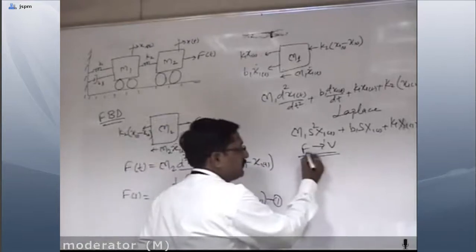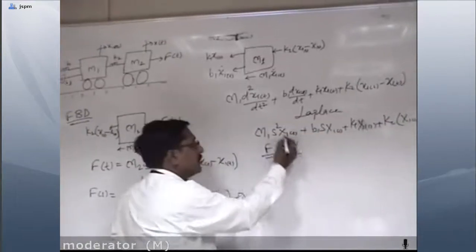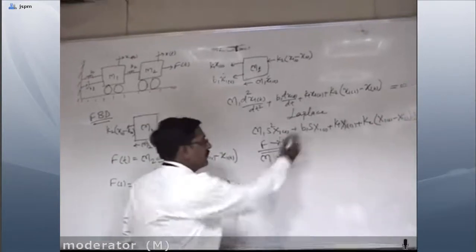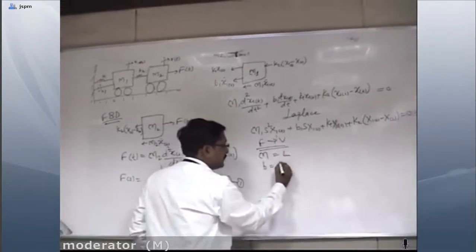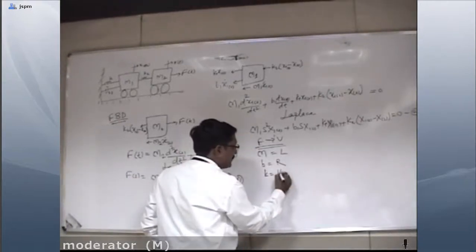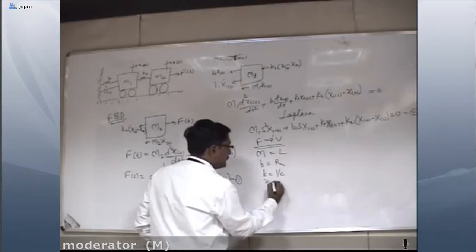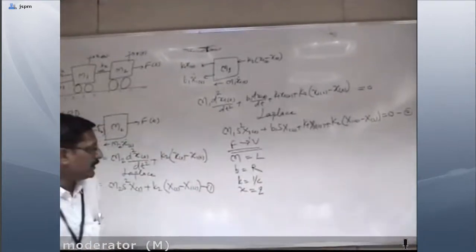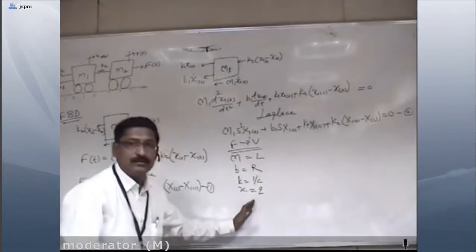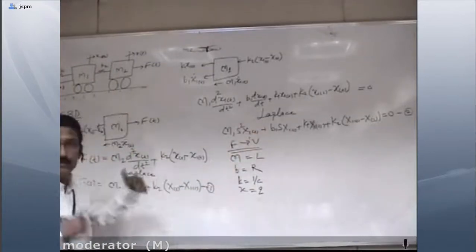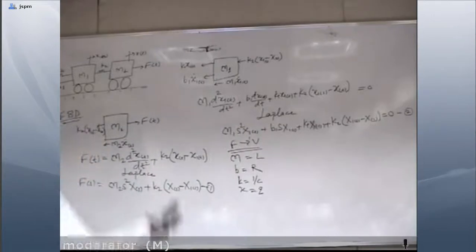In force to voltage analogy, force is equivalent to voltage V. Okay, then mass M is analogous with inductor L, B is analogous with resistance R, and K is analogous with 1 by C, and X is analogous with charge Q. Okay. Now substitute these values in equation 1 and equation number 2. Means we'll get new equations.